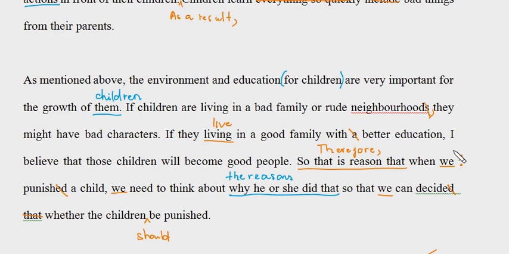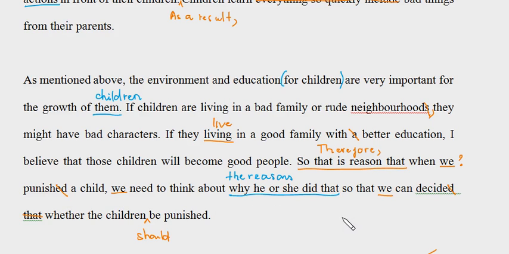Now, instead of using we, we should use a third person here. For example, I would like to use people, parents, governments, okay? And be very careful with the verb tense. For example, punish. Keep in mind that you are not talking about the past because the situation still happens, right?